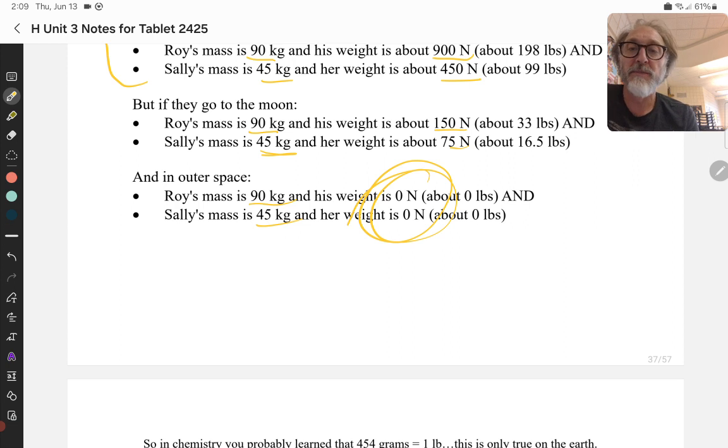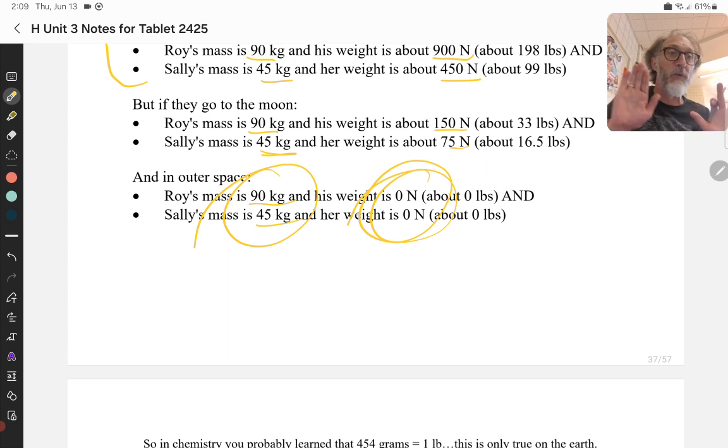Okay? So mass measures matter. It measures inertia. Weight measures force of gravity. Notice in outer space, if you want to cause Roy and Sally to speed up, like use rockets or something to get them moving, Roy's still going to be harder to move even though there's no gravity, right? Because he has more mass.